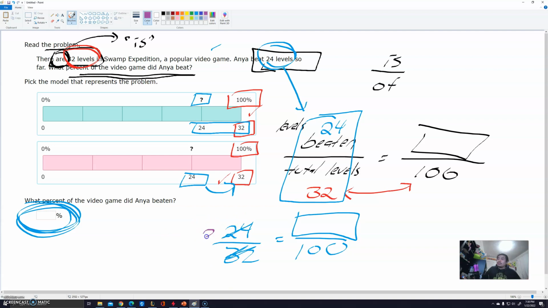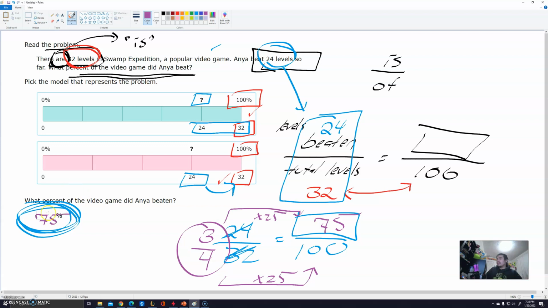24 divided by 8 is 3. 32 divided by 8 is 4. So we got 3/4 equals something out of 100. To make 4 become 100 is times 25. To make 3 become this number is also times 25. So 3 times 25 is 75%. Now, the answer here is she beat 75% of the levels, and you know that she completed 3/4 of it.